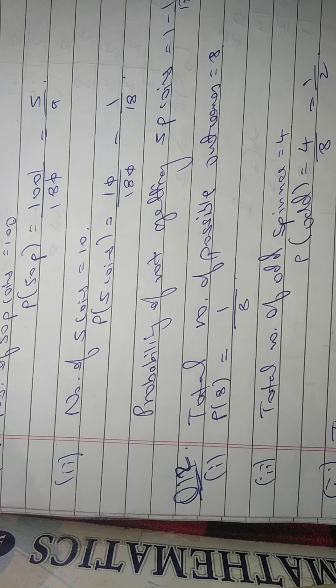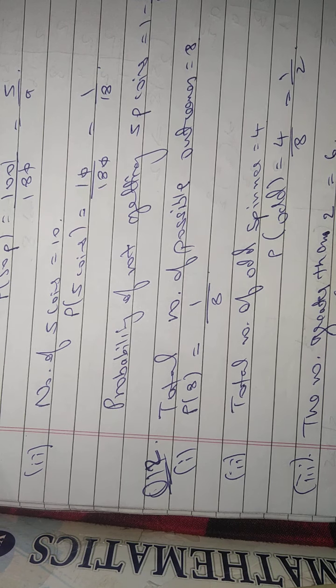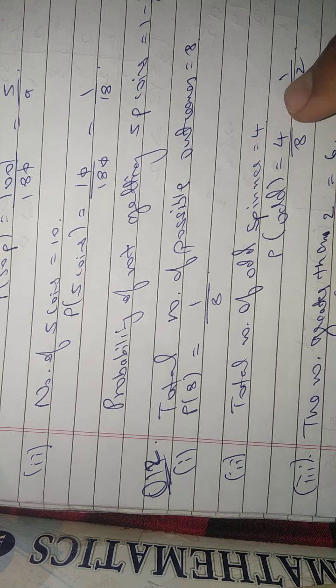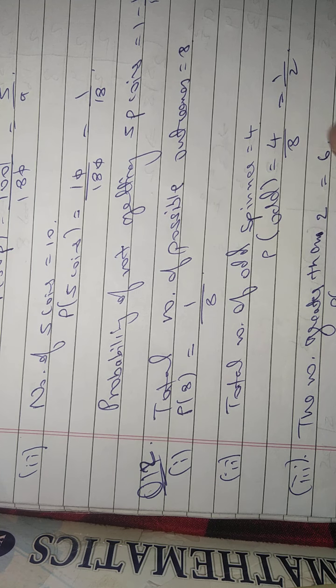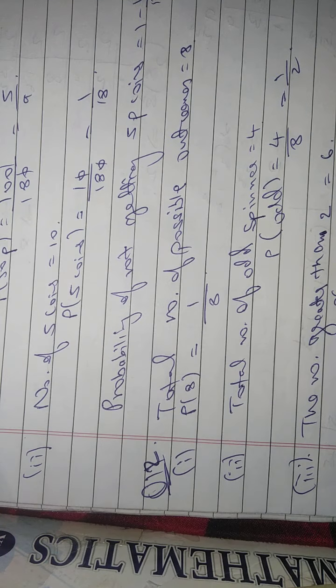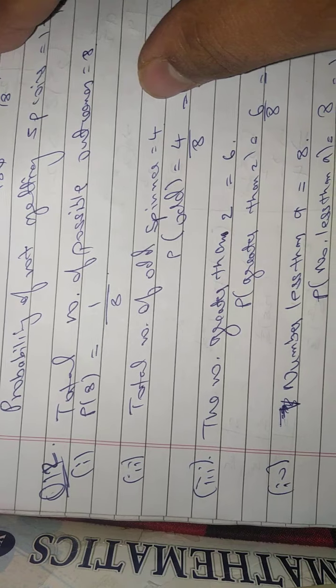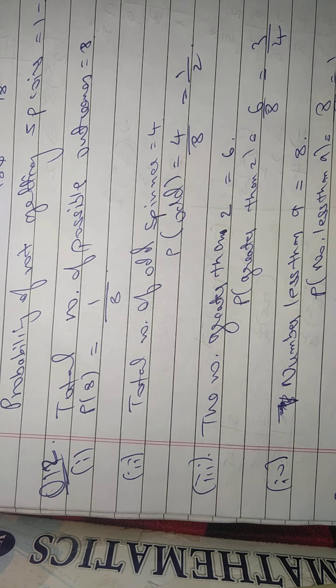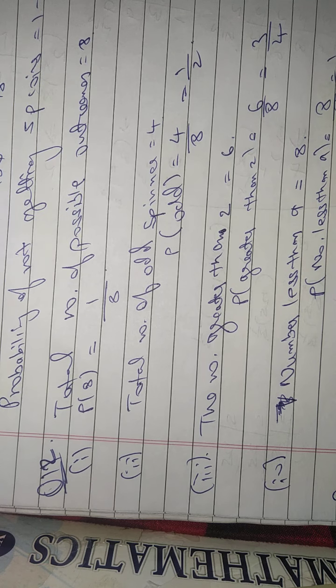An odd number. So how many odd numbers are there? I think 4. You all know 1, 3, 5 and 7 are the odd numbers. So 4 are the odd numbers and the total cases are 8. So 1 upon 2. The third one is a number greater than 2. So 3, 4, 5, 6, 7 and 8, 6 numbers are there. So the probability of greater than 2 is 6 upon 8. The answer is 3 upon 4.